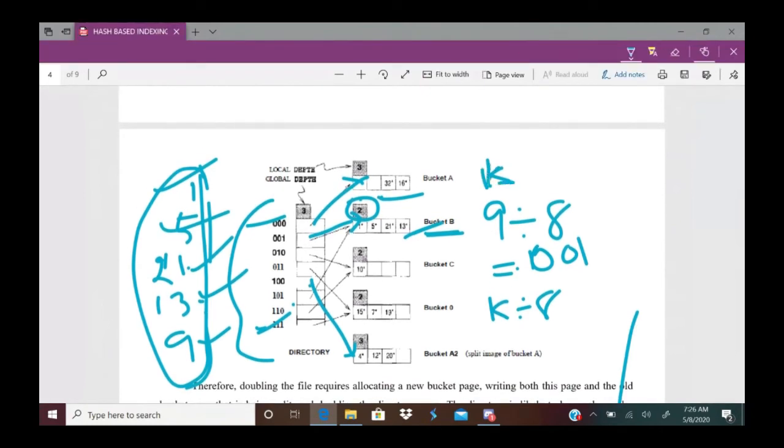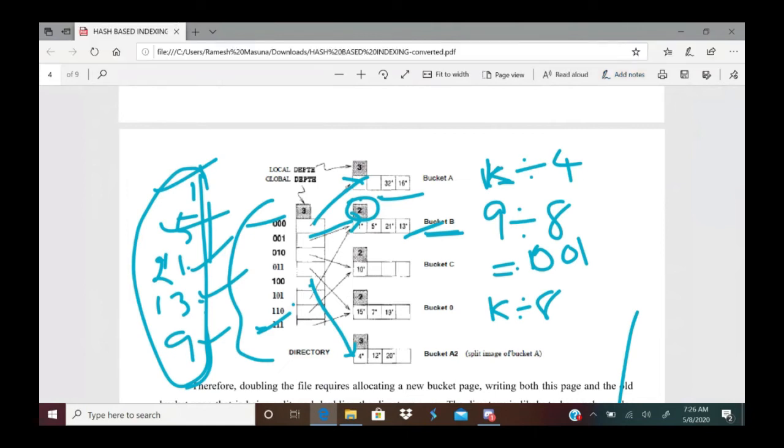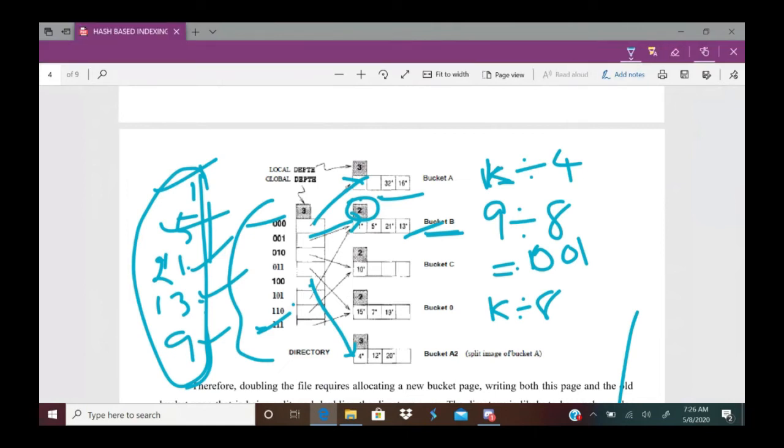Sorry, K mod 4. Now the new hash function is K mod 8. So the previous hash function is K mod 4. What does it say? It uses 4, meaning 0 to 3, represented with 2 bits. So 2 bits are sufficient to split a bucket.